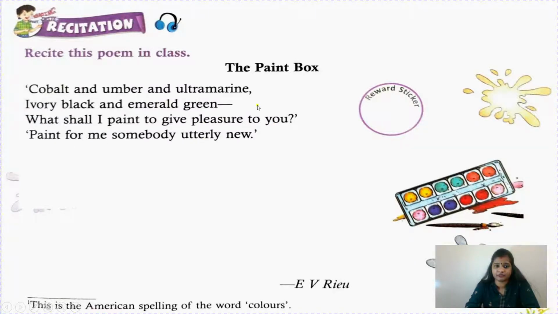So in the first stanza we can see ultramarine and green, they are rhyming words. You and new, they are also rhyming words. So the rhyme scheme will be A, B, B.